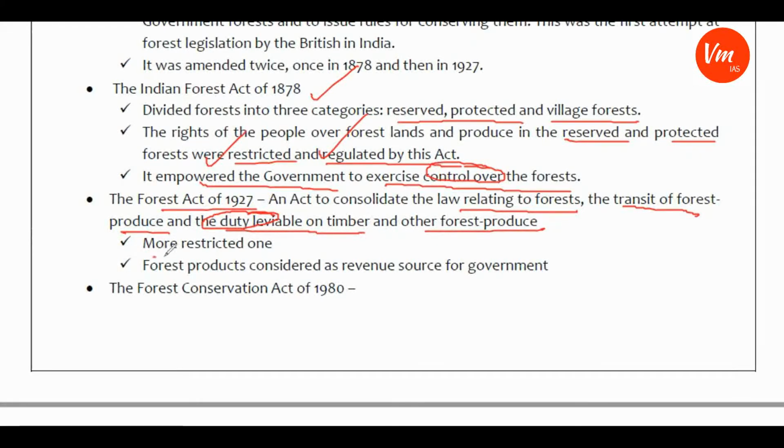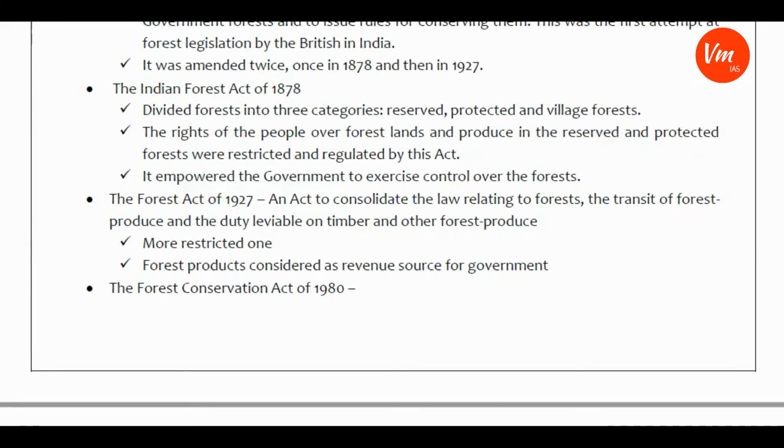This act was more restrictive, and forest products were considered a revenue source for the government. The 1927 Act was the main act as far as forest resources are concerned prior to Indian independence.